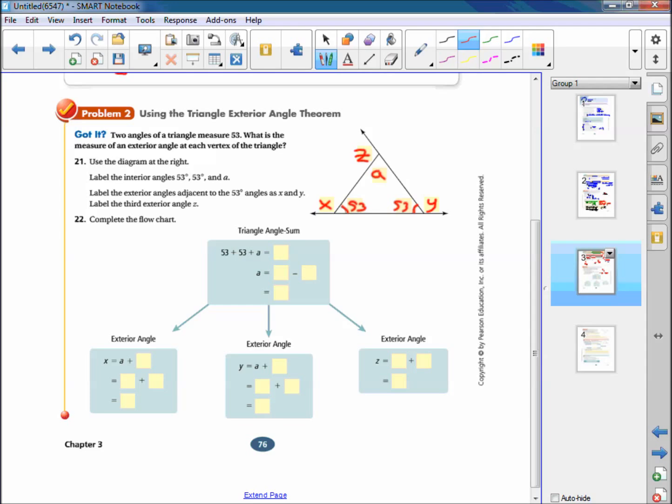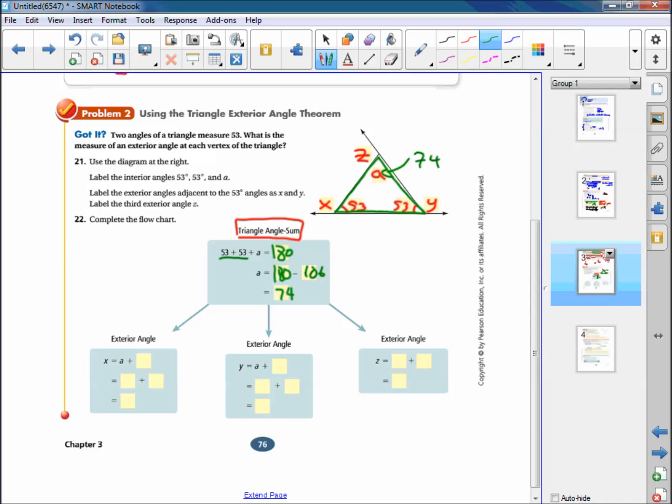53 plus 53 plus A. That's our triangle sum theorem, because this is talking about the green triangle. The three angles of a triangle always add up to 180. Okay, so that means A is equal to 180 minus these two added together, which makes 106. And then 180 minus 106 is 74. Okay. All right, so I can put a 74 in place of A.